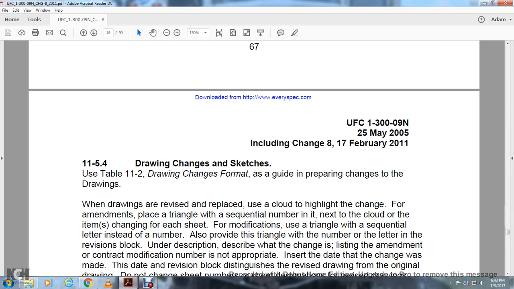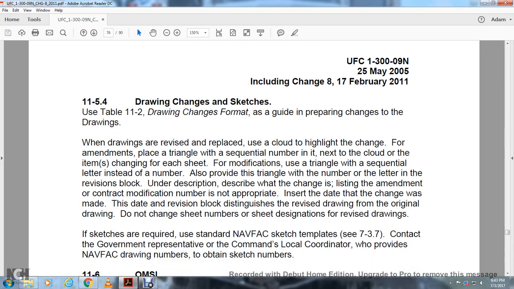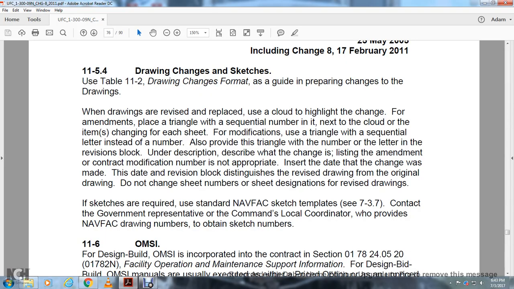Drawing changes and sketches. Use Table 11.2 for the drawing changes for the amendment as a guide for preparing the changes for the drawings. The drawings are revised or replaced using a cloud to highlight the changes for the amendments. Place the triangle with the subsequent number next to the cloud with the items to change for each of the affected sheets. Modify the triangle sequence and the letter issue number. Always provide the triangle with the number, letter, and the revision block under the description.